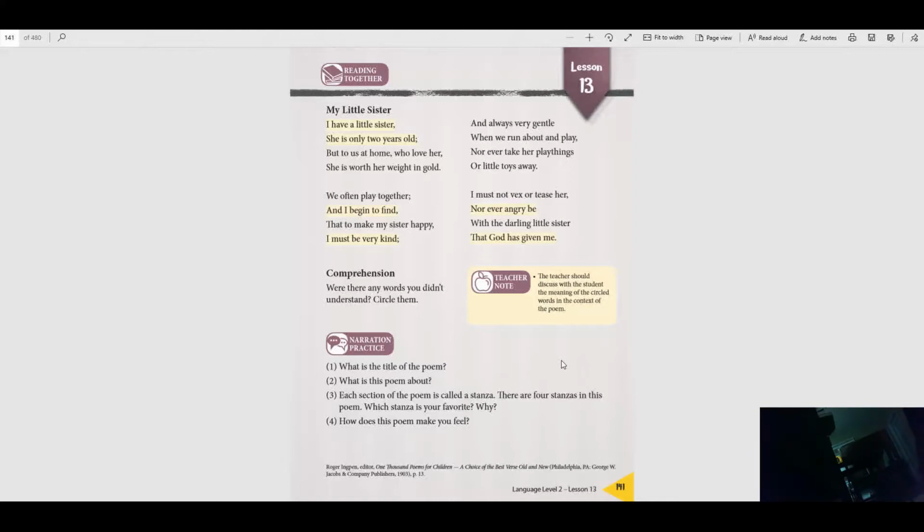All right. So what's the title? What's the title of this poem? Can you point to it on your page or on the screen? The title is My Little Sister. What's the poem about? A baby sister. You have one of those. So each of these right here, each part of the poem, these are called stanzas. Which one is your favorite stanza? Why is that one your favorite stanza?